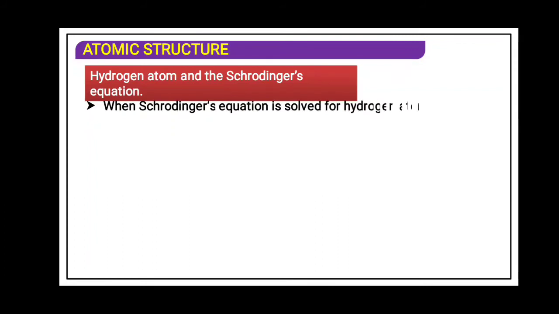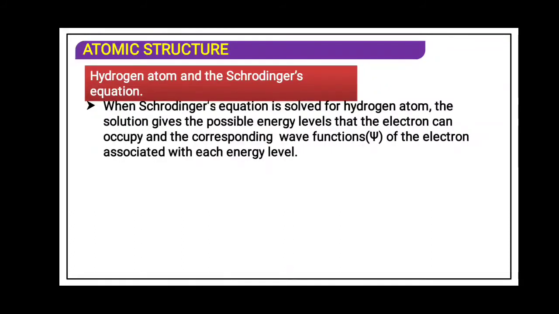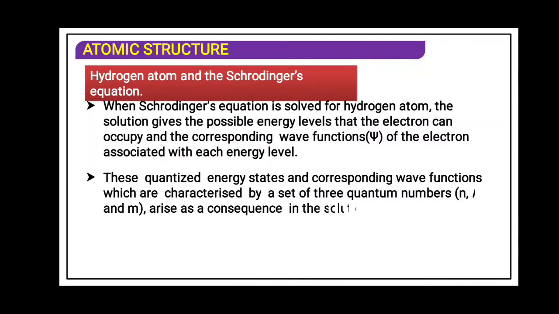Hydrogen atom and the Schrodinger equation. When the Schrodinger equation is solved for the hydrogen atom, the solution gives the possible energy levels that the electron can occupy and the corresponding wave function of the electron associated with each energy level. These quantized energy states and corresponding wave functions are characterized by a set of 3 quantum numbers, that is n, l, m, which arise as a consequence of the solution of the Schrodinger equation.